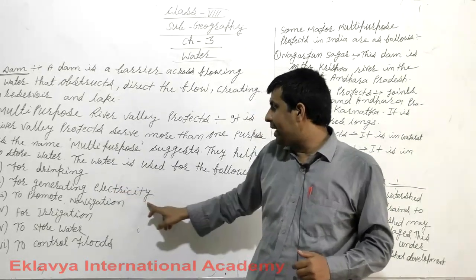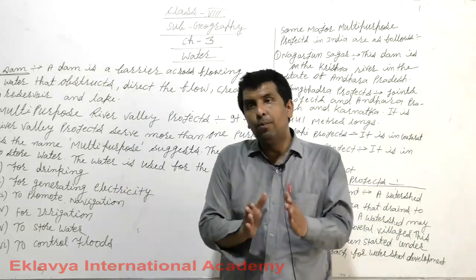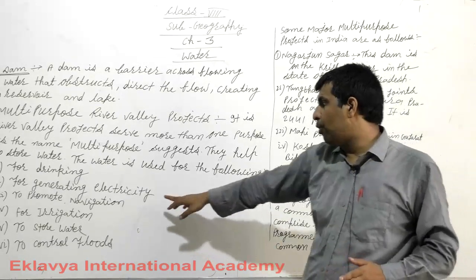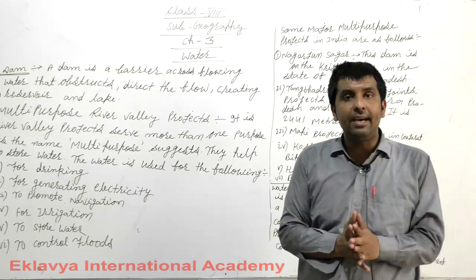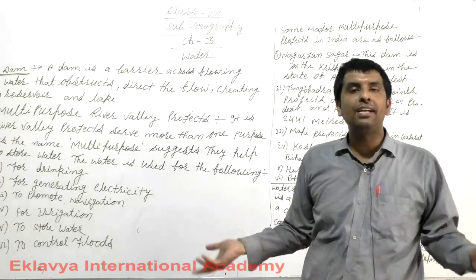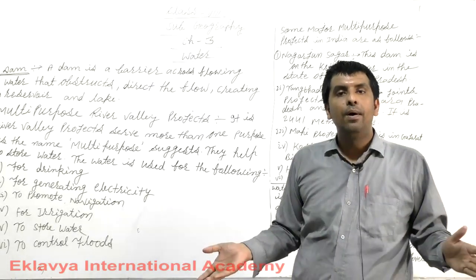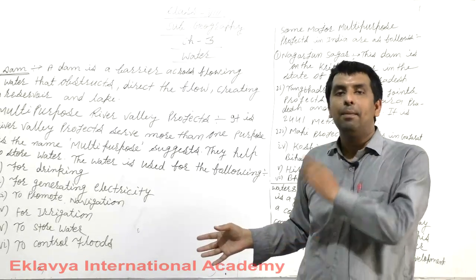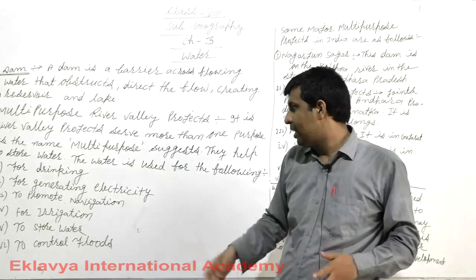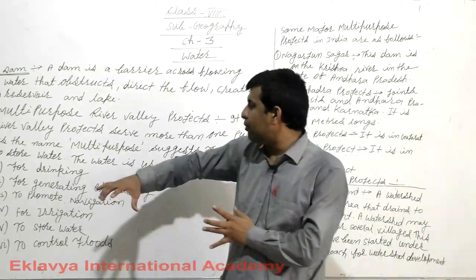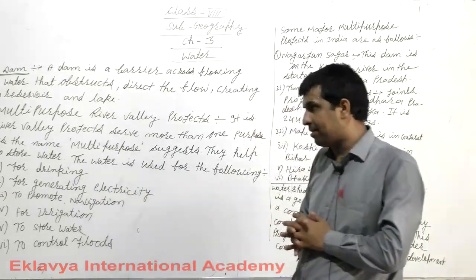Second, for generating electricity, and to promote navigation. If you want to go here and there with the help of a ship, you can go in an easy way on the water, so it is very useful to promote navigation.